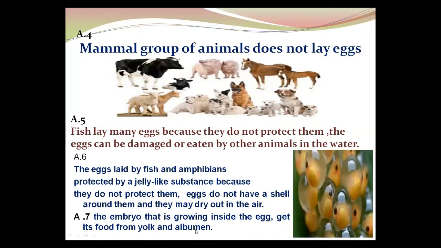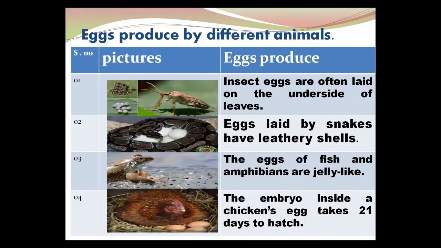Okay, good. Now come to the next slide. These are the eggs produced by different animals. You can observe the pictures of different types of animals. Some reptiles lay hard shell eggs and some lay soft, leathery or rubbery eggs.